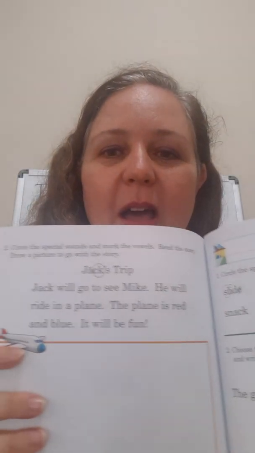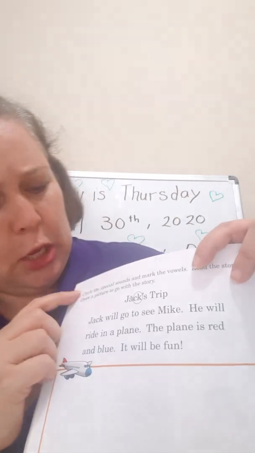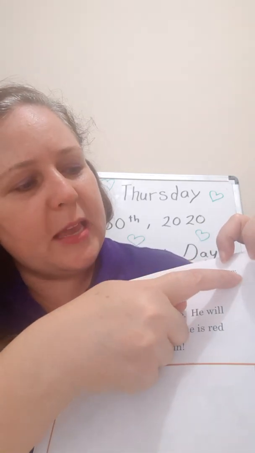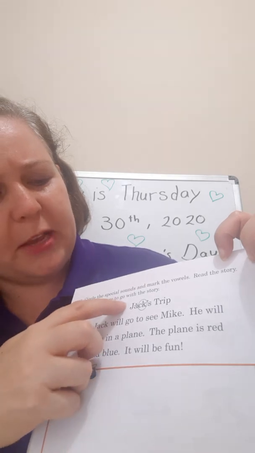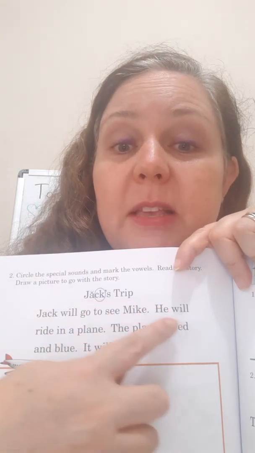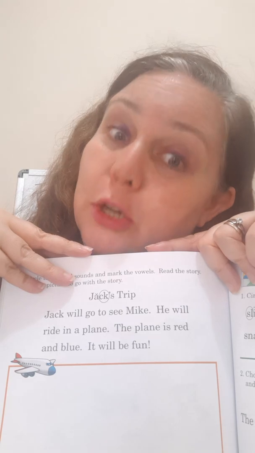156. Okay, so here it says, circle the special sounds and mark the vowels. Read the story. Draw a picture to go with the story. So here they started circling the special sounds and marking the vowels for you. So you have to circle the special sounds and mark the vowels of each of these words. Do you want to read the story with me one time? And then you can read it by yourself after you circle the special sounds and mark the vowels, okay?